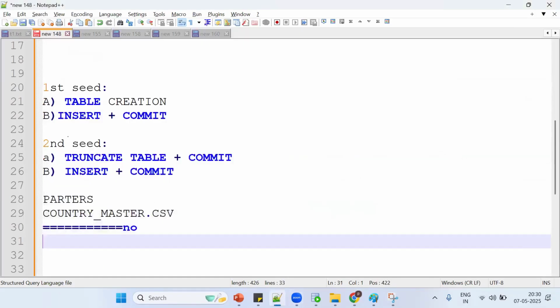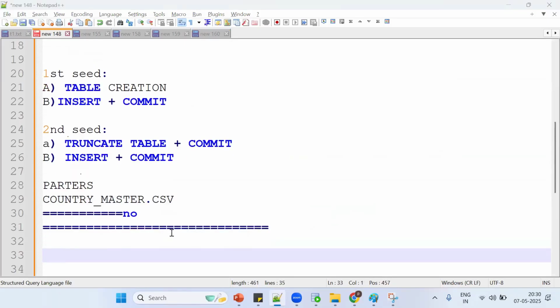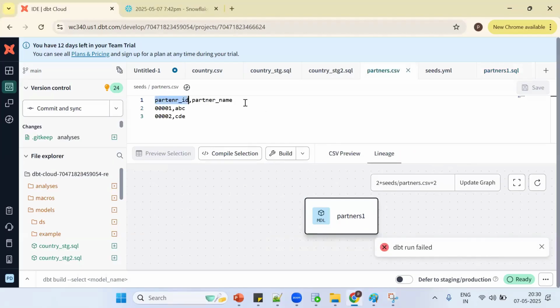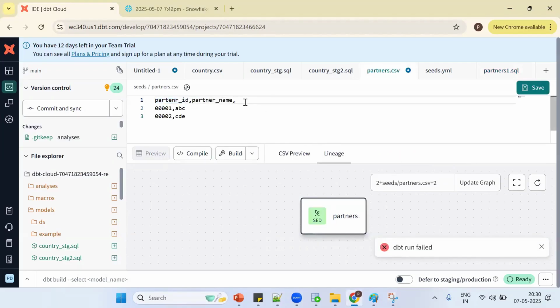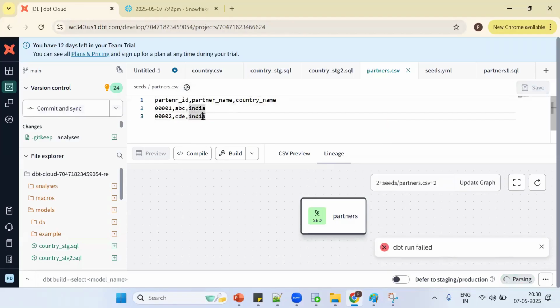Same thing now. This is one more concept. Let me add. Now the client is asking for partner.csv. He's trying to add one more detail, country name. Assume like India. Now the seed is already there. Now the second time I run the seed, what will happen? Second time or third time?